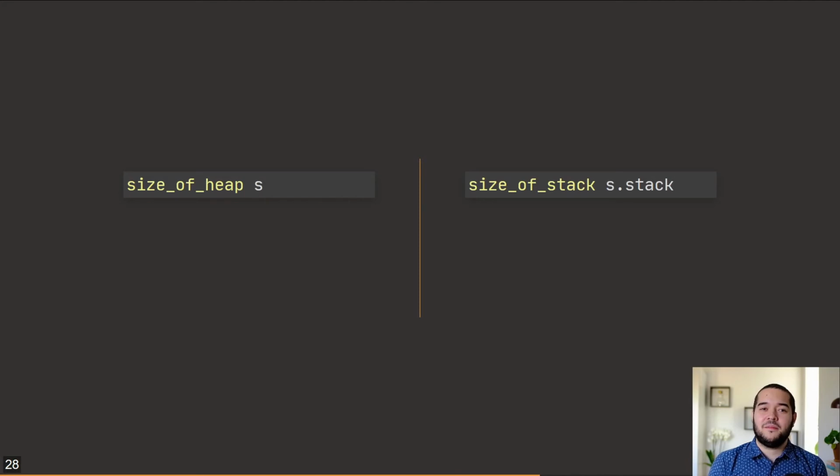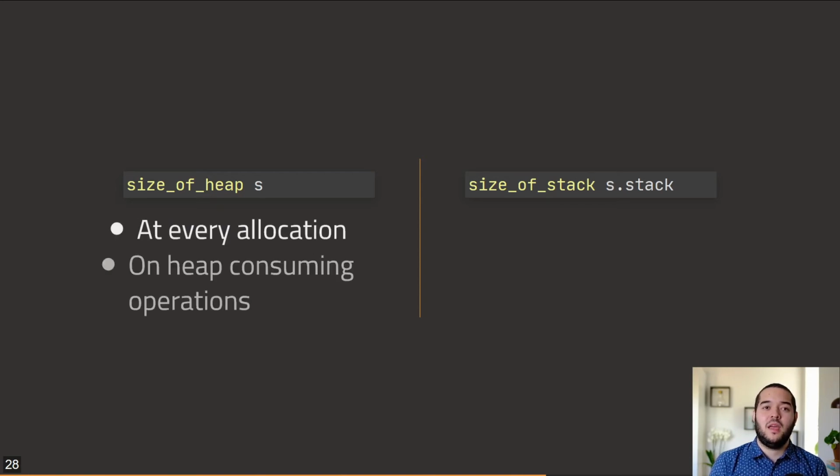The main idea is to measure the size of both heap and stack at relevant points during execution. We measure heap at every allocation and before every heap consuming operation. For example, the addition of two bignums, which might require allocating some extra space for its result.